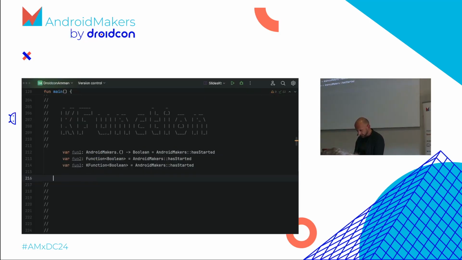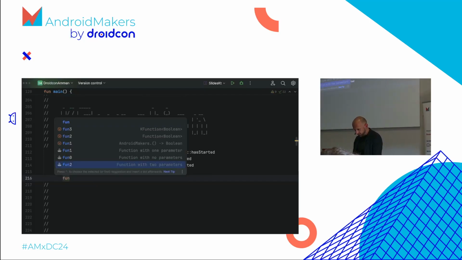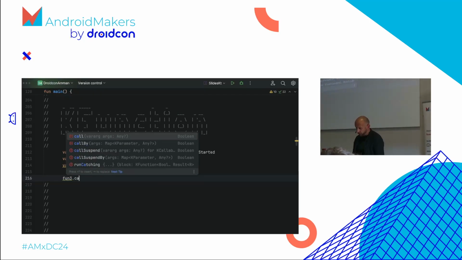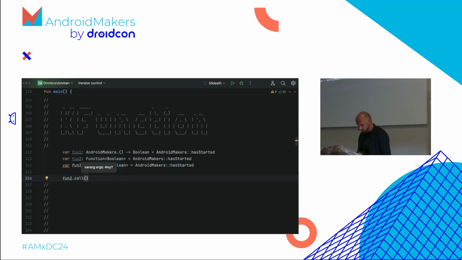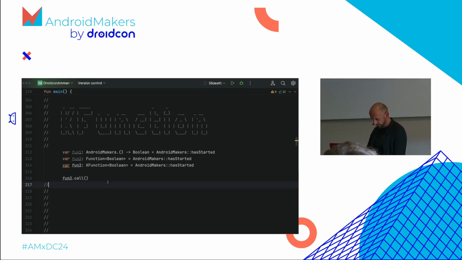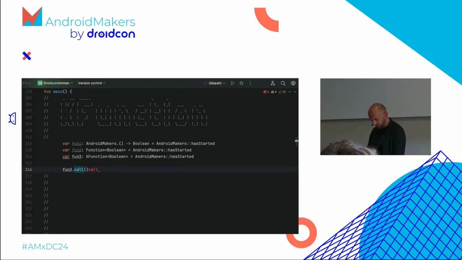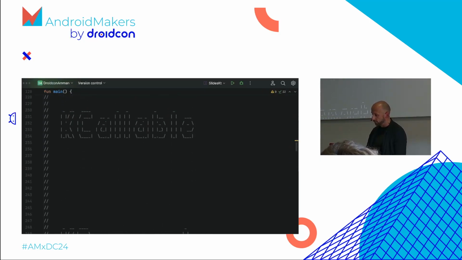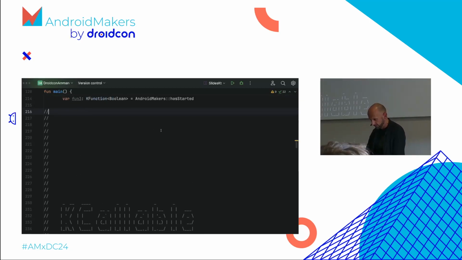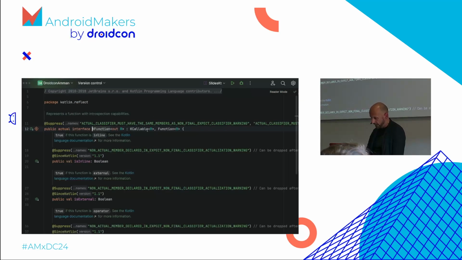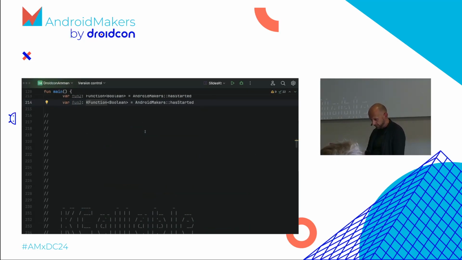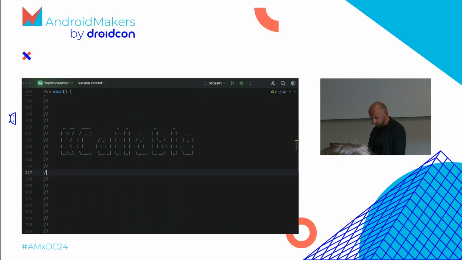So what can we do with K function? Let's take the third one. Nope. We can call it, right? So easy. I would need the arguments the way we showed. I can actually call it because it is a K callable. Maybe you saw this, let's go back. So every K function is a function and a callable. So it's actually very easy. Two things are callable in general, functions and properties. And we'll look at both of them in a second.